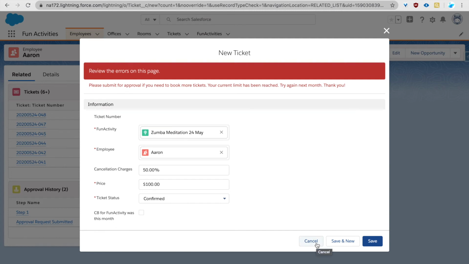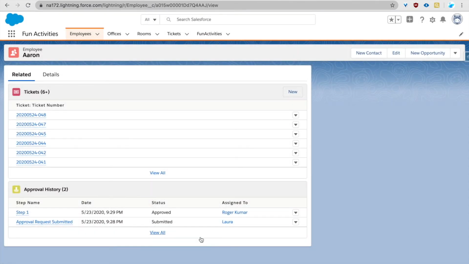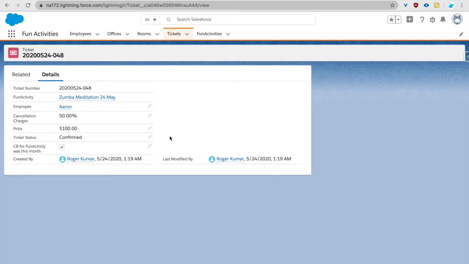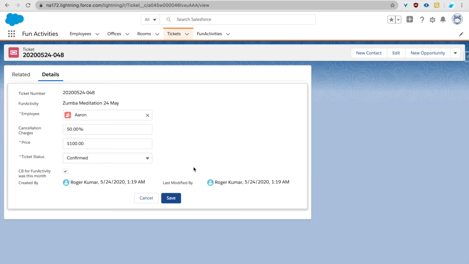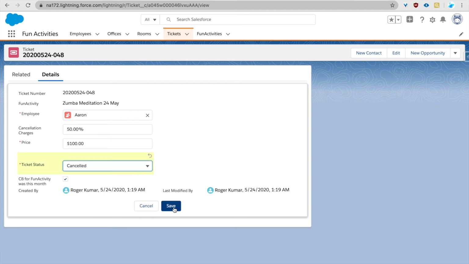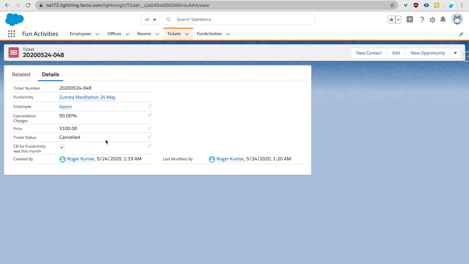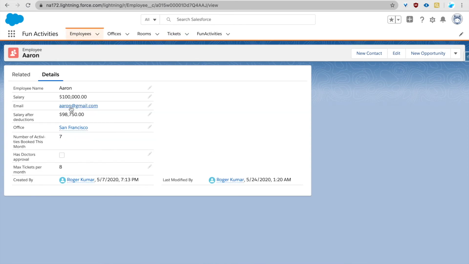We can go into the approval process in a different video. Just let's look at this time. And he decides if he cannot bring his friend, he does not want to go either. So the way to cancel a ticket right here is just say ticket status is cancelled, and let's see what that does to Aaron's salary.